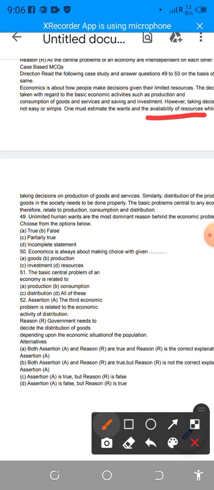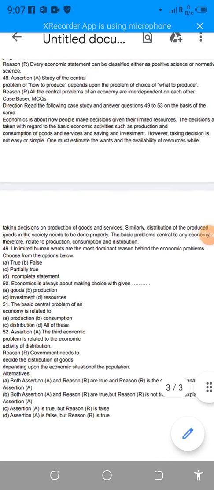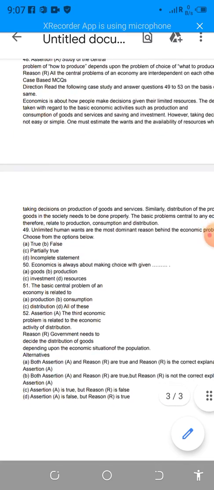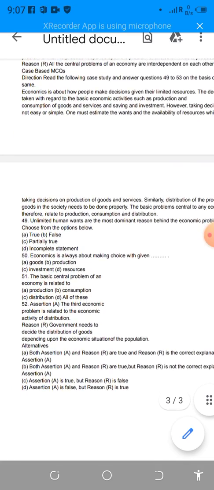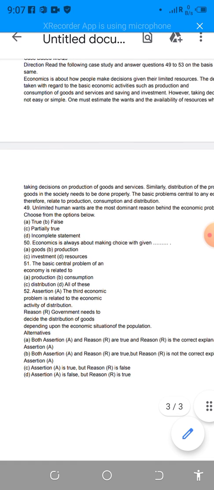And after that we can see, now the basic problem of an economy is related to all of these, means production, consumption, and distribution. That is, these problems are related with the economic studies.